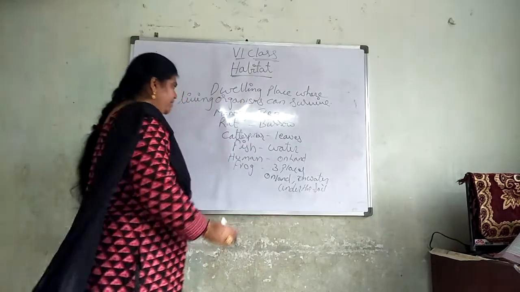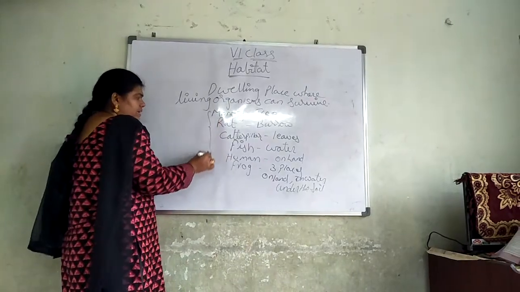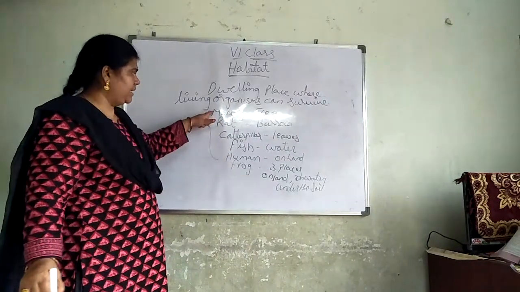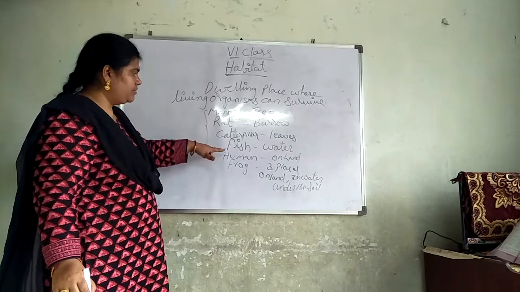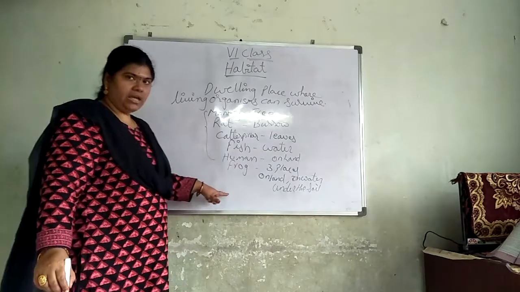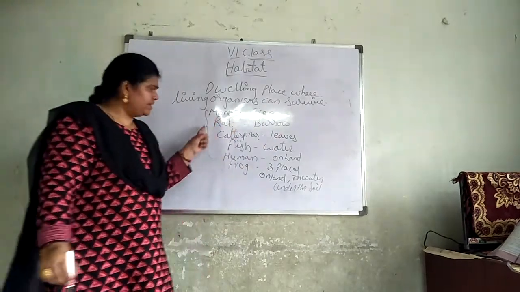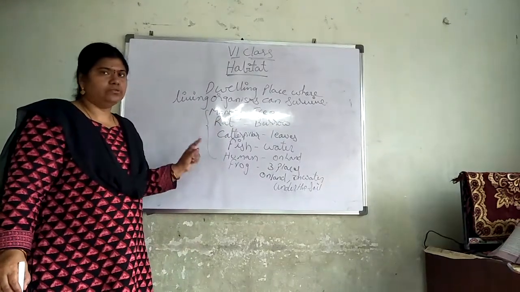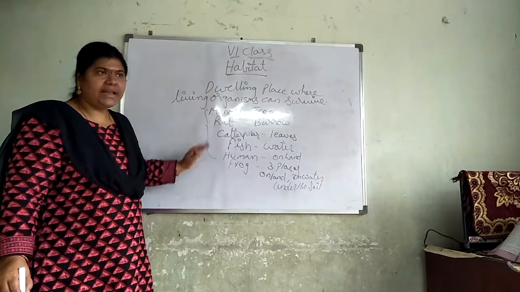See, I gave you a few examples: monkey, rat, caterpillar, fish, human and frog. Do all these have the same habitat? No. All have different habitats.